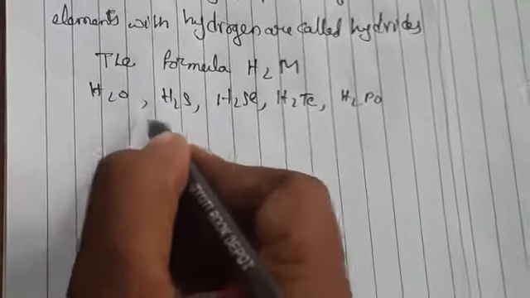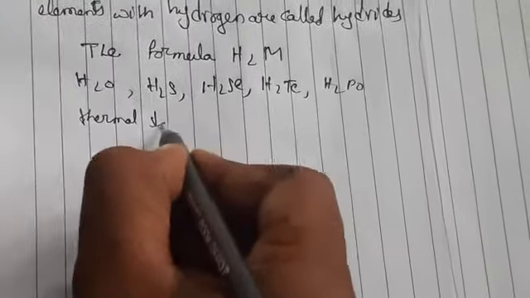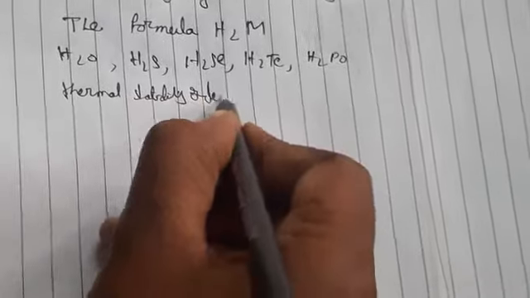So the formation and thermal stability decrease down the group. The order of thermal stability will be H2O greater than H2S greater than H2Se greater than H2Te greater than H2Po.